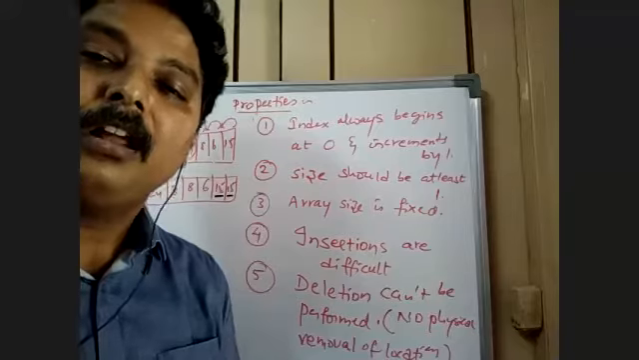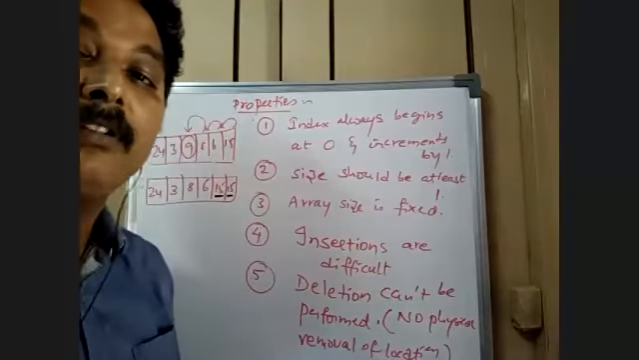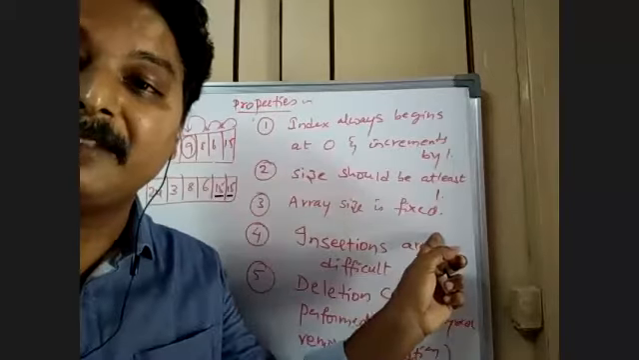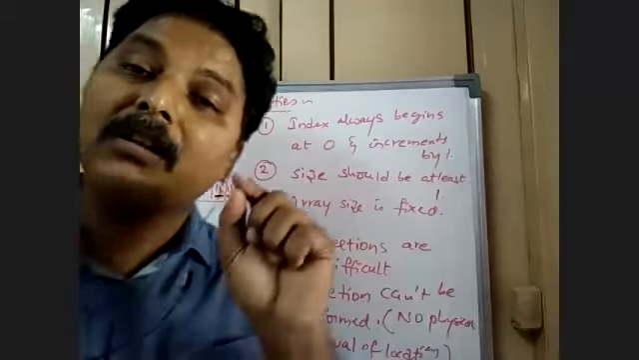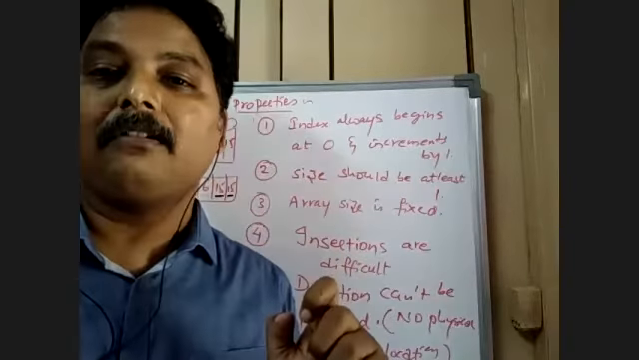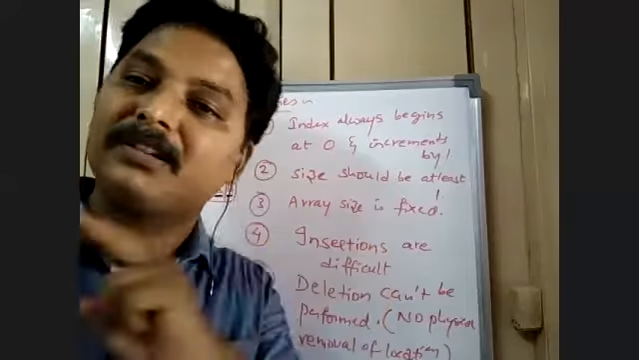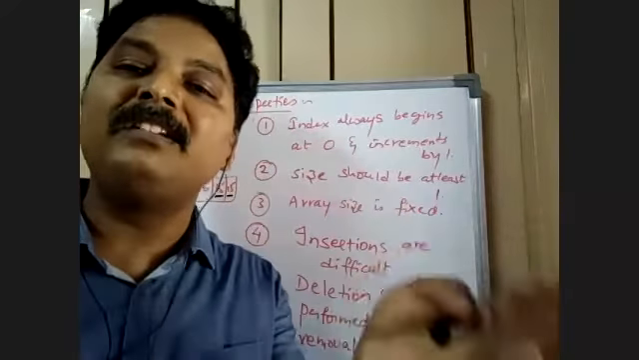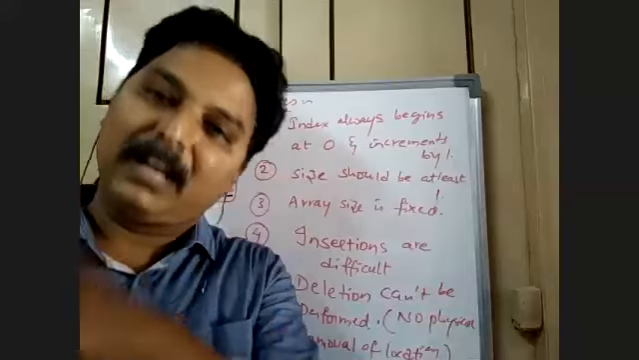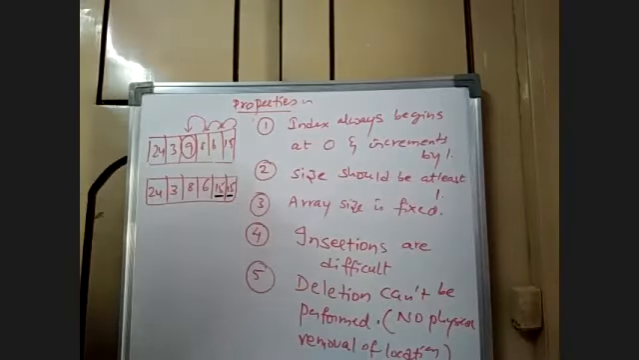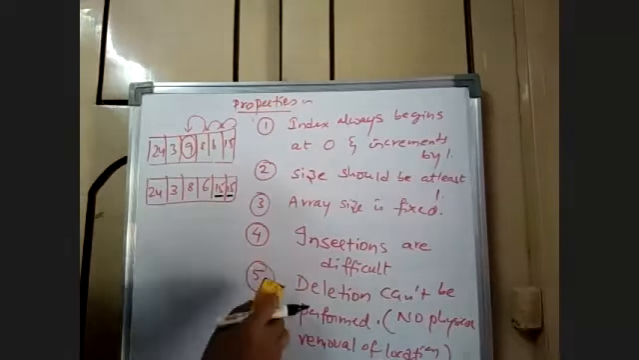You're copying the elements because the size of the array, as we mentioned, is fixed. So it means that you cannot remove the location. Physical removal of any location is not possible. Only the elements can be shifted towards the left in order to delete the element. So these are the basic points to be remembered.